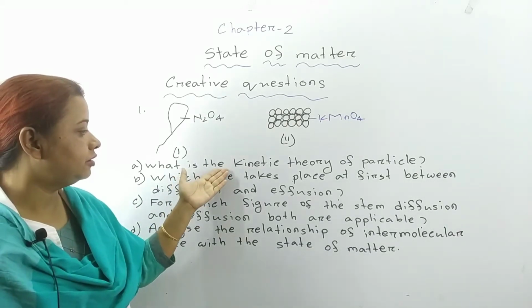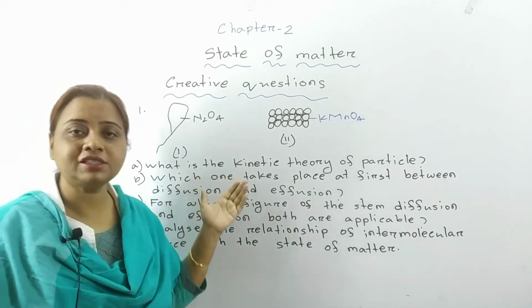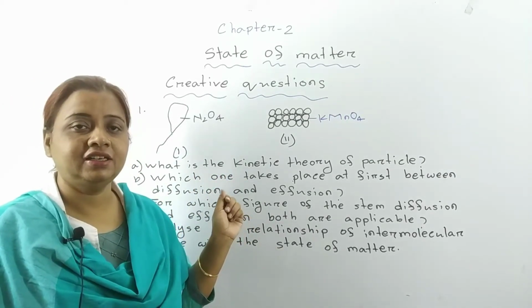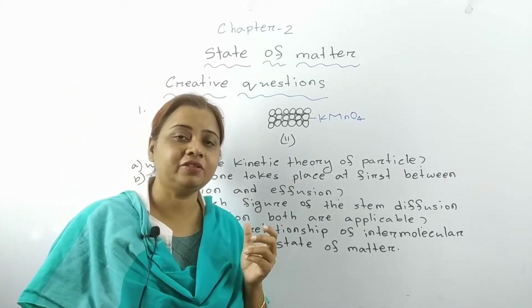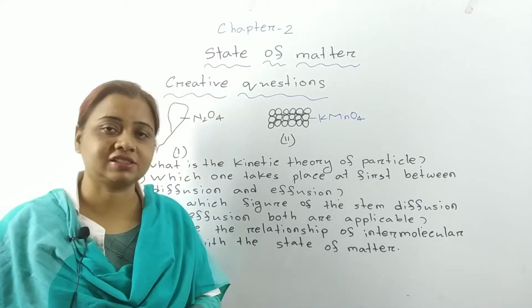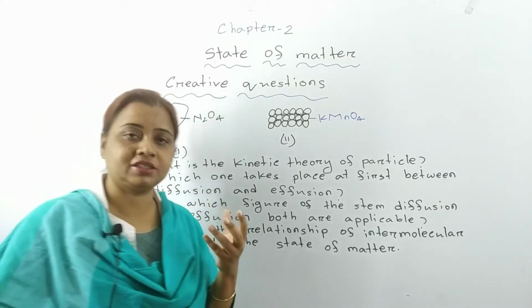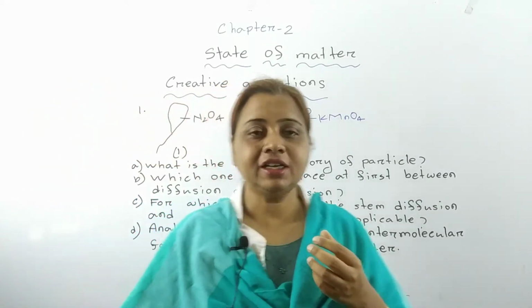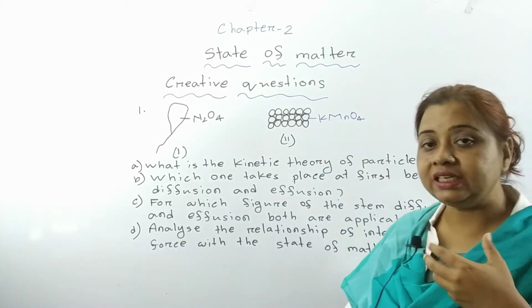Before knowing about the kinetic theory, at first you have to know what kinetic energy is. You know, all substances are formed by lots of small particles, and these particles are always in movement. Whenever heat is applied from outside, the movement increases.